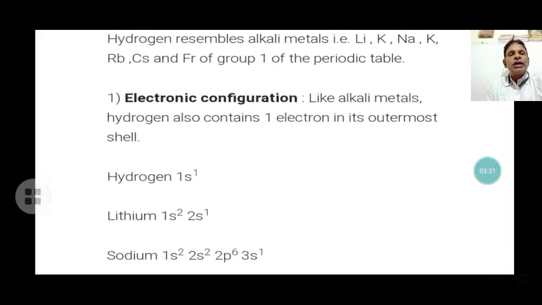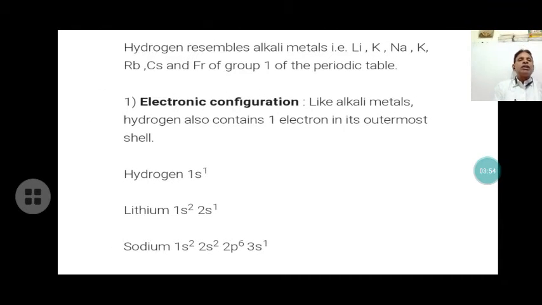Now look here. Hydrogen resembles the alkali metals, like lithium. The alkali metals are lithium, sodium, potassium, rubidium, cesium and francium, which belong to group 1. They are called the alkali metals in the periodic table. Now consider the electronic configuration. Like the alkali metals, hydrogen contains one electron in the outermost shell, the s orbital. Hydrogen is 1s1. Similarly, lithium is 1s2 2s1.